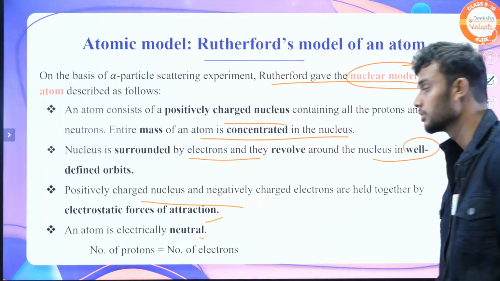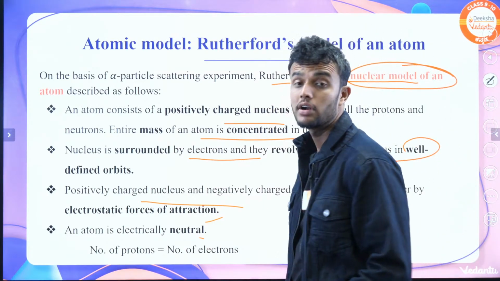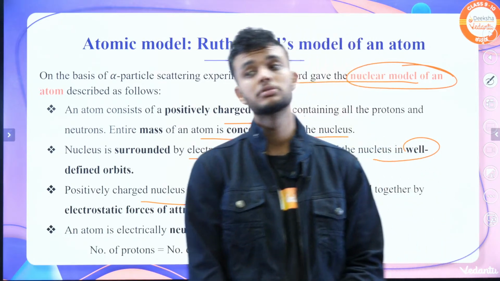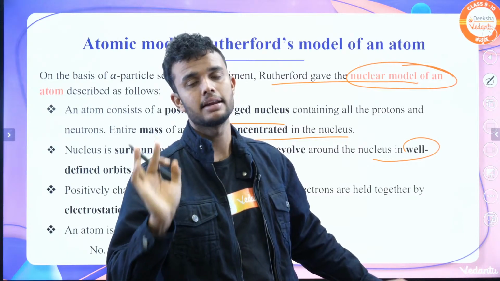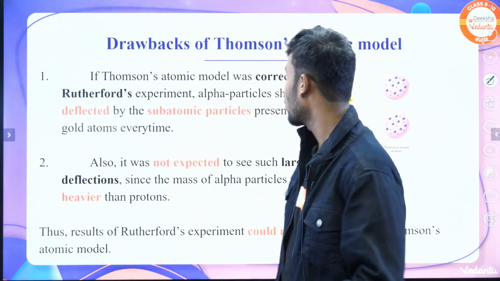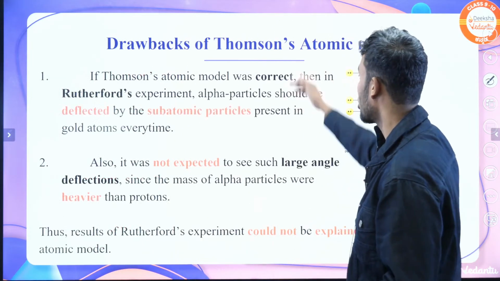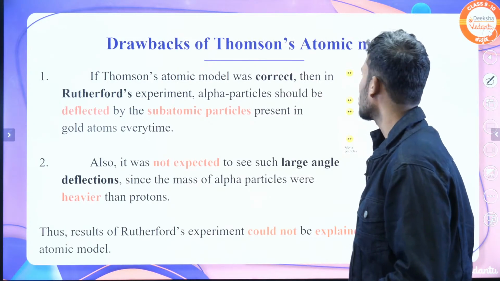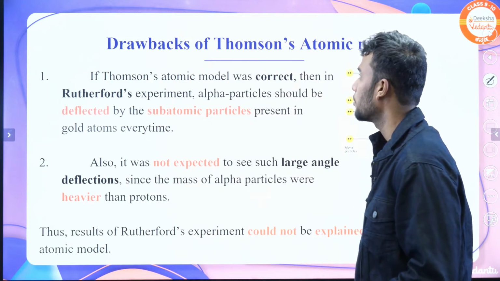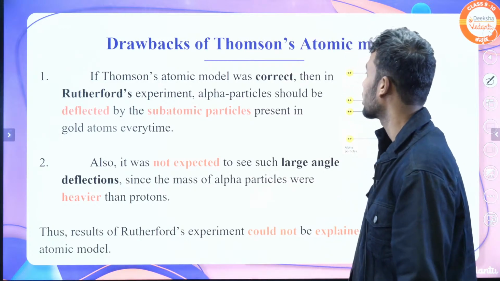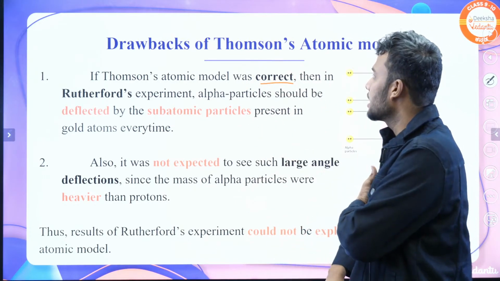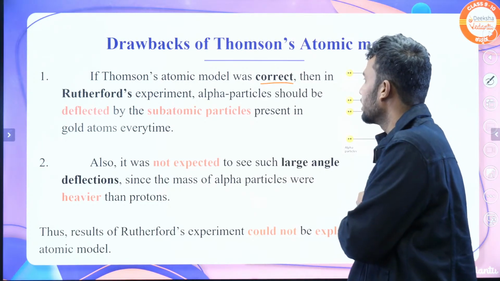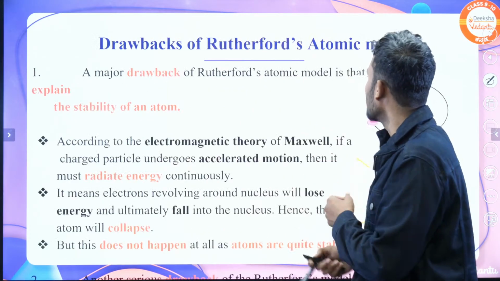Understood? This is the Rutherford model, but you know one thing? Even though he did so many experiments, the Rutherford model failed. Why? Because of drawbacks. These are the drawbacks of the Thomson atomic model. What are the drawbacks? The first drawback is, if the Thomson atomic model was correct, then in the Rutherford experiment alpha particles should be deflected. This is a drawback of the Thomson atomic model.